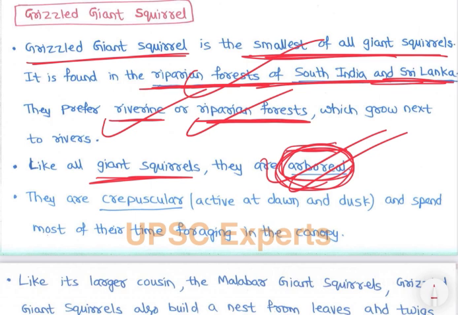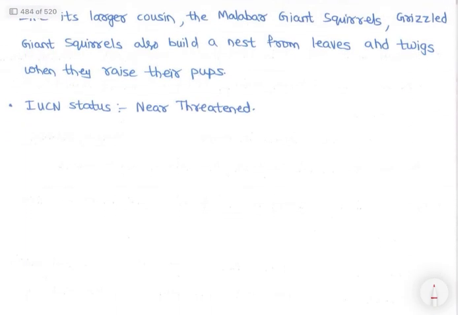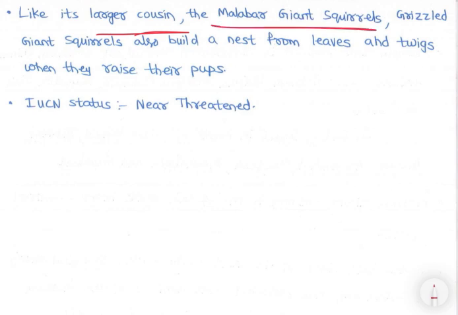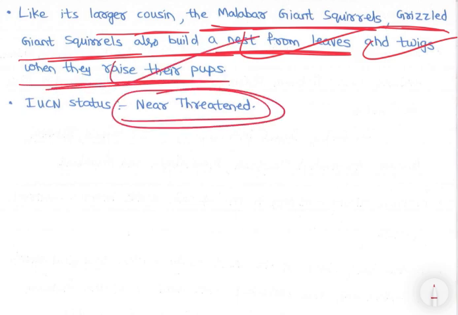Arboreal, right? They are crepuscular, right? Active at dawn and dusk and spend most of their time foraging in the canopy, like its larger cousin, the Malabar giant squirrel. So the grizzled giant squirrel also builds nests from leaves and twigs in which they raise their pups, and they are near threatened. So let's look at the images. You will get more clarity.